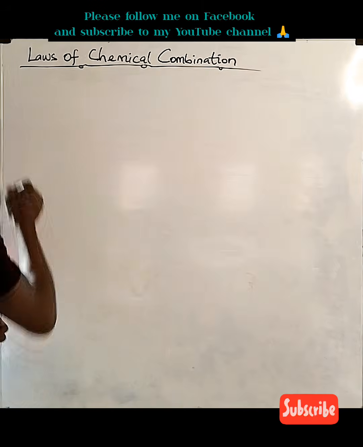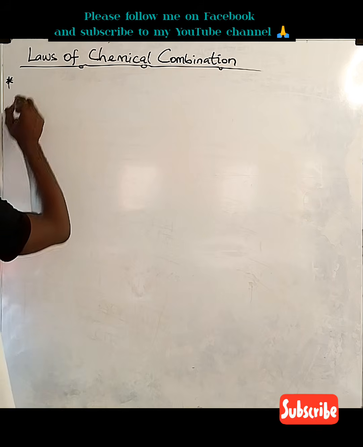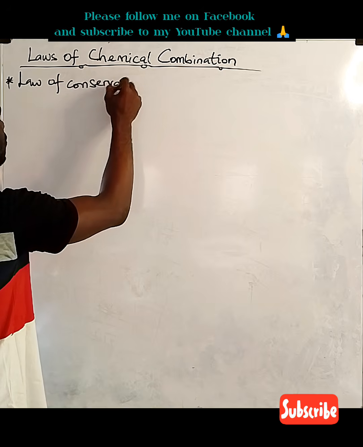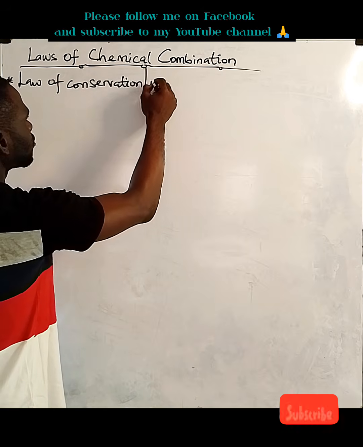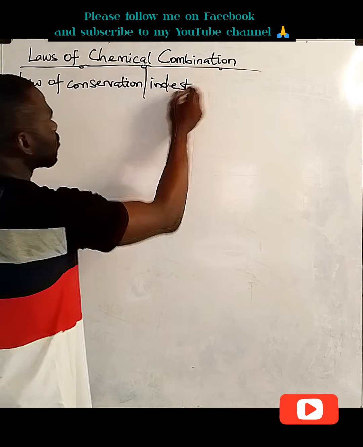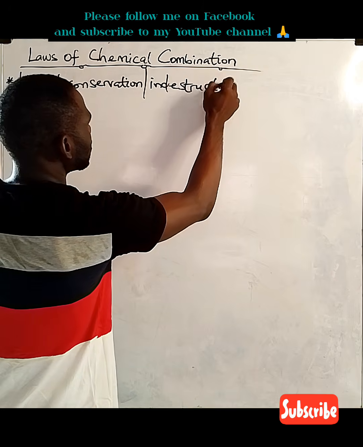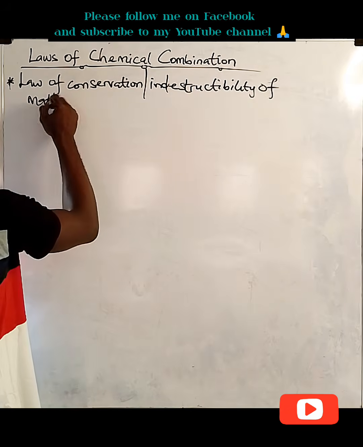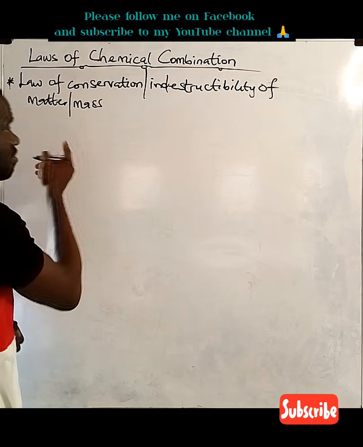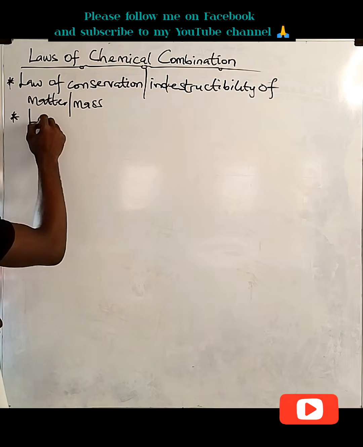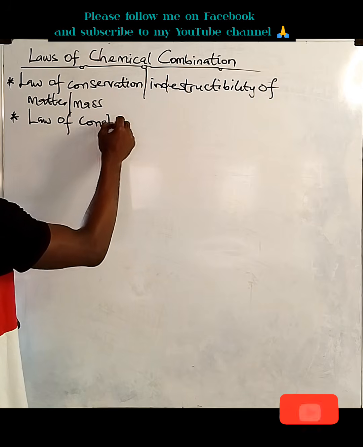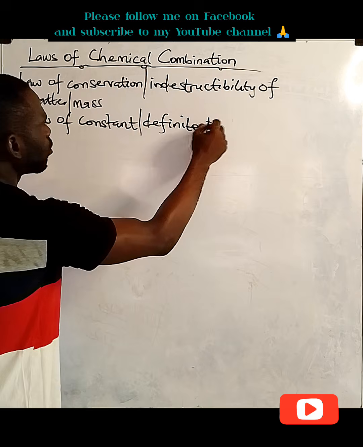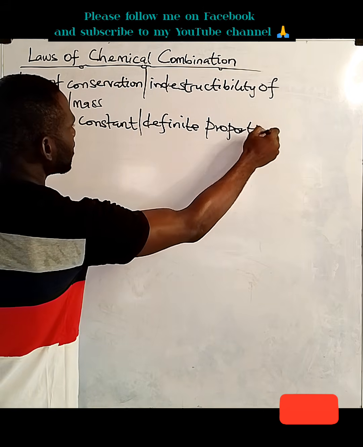And here are the four major principles. We call them laws. The first law we have is the law of conservation or indestructibility of matter or mass. That's the first law we have. And the next law we have is the law of constant or definite proportion. That's the next law we have.